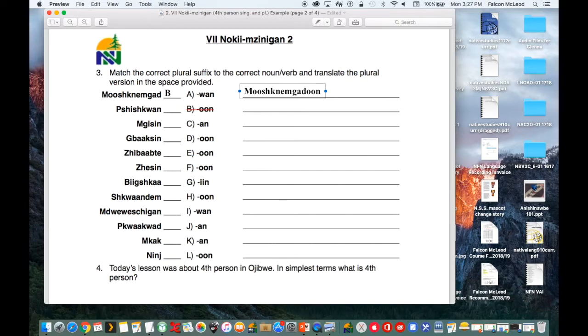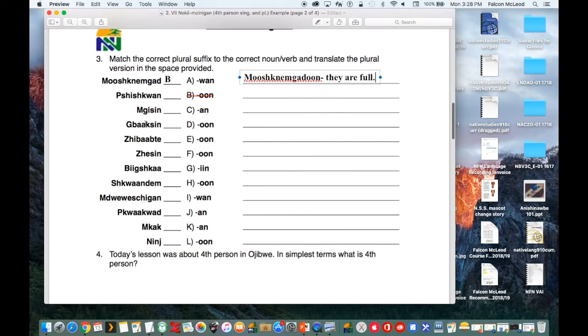All right, Moshkinem Gad, and translate it to "they are full." So you're expected to go through the rest of these. Some of these are nouns, some of these are verbs. You can look that up in the dictionary if you forget. But these are all the same words that we've been learning and using in our previous lessons.